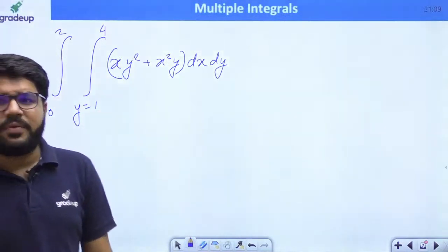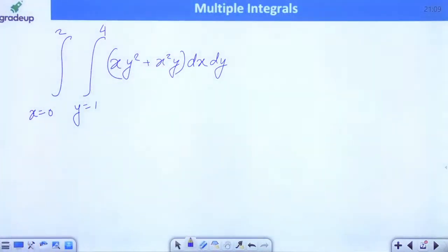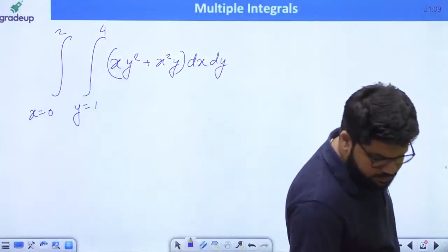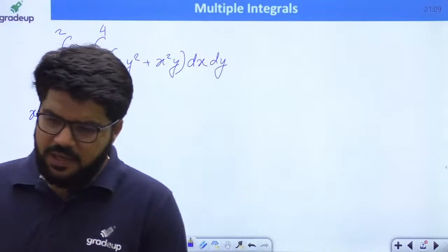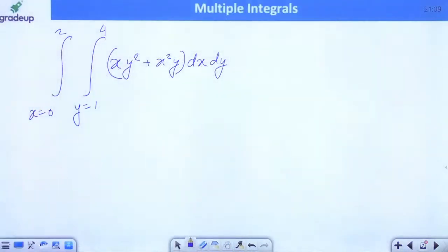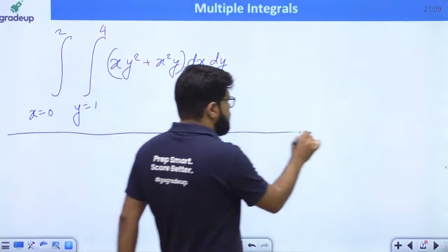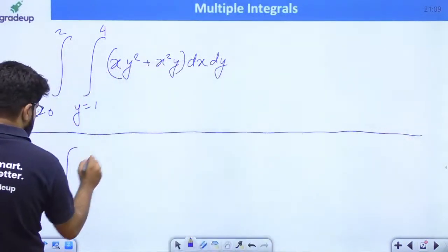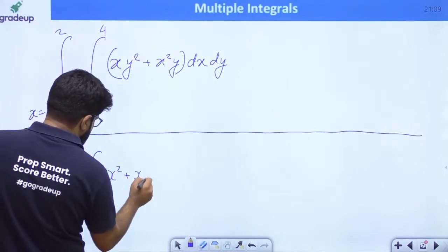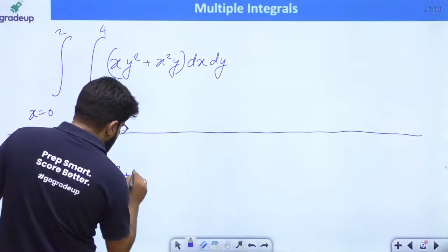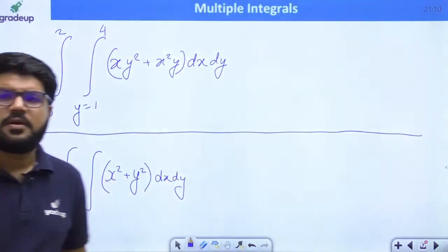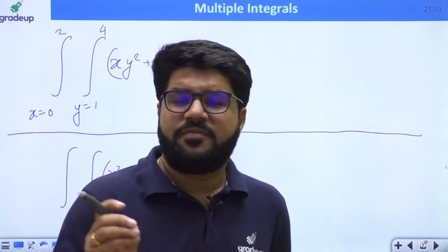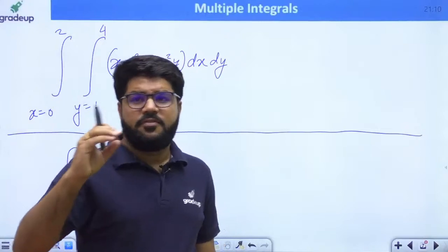Integral xy square plus x square y dx dy. You will begin with respect to which variable? The integration should be with respect to which variable, guys? Can you quickly comment on that? What is your opinion on this? Yes guys, waiting for your comments. Yeah, so people say first with respect to y. Mostly people are telling first with respect to y.